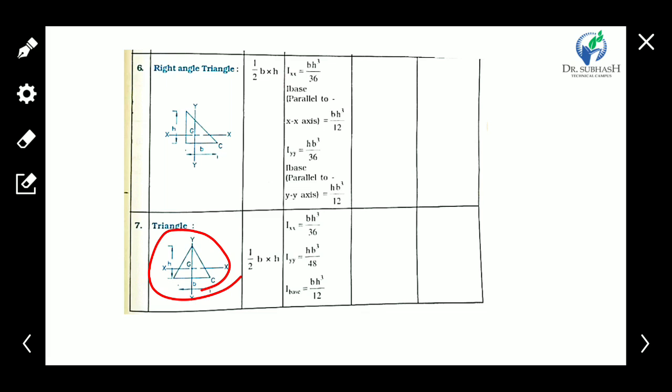And for the triangle, the equation for the x-axis is similar, BH cube upon 36, and for the y-axis HB cube upon 48.